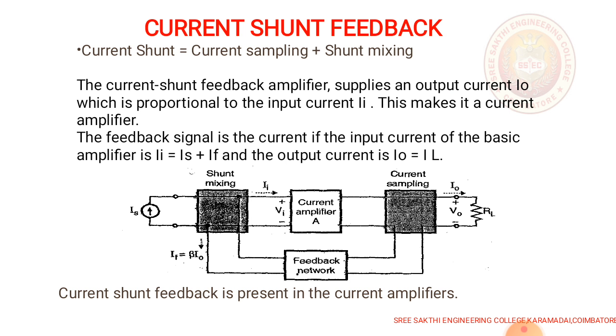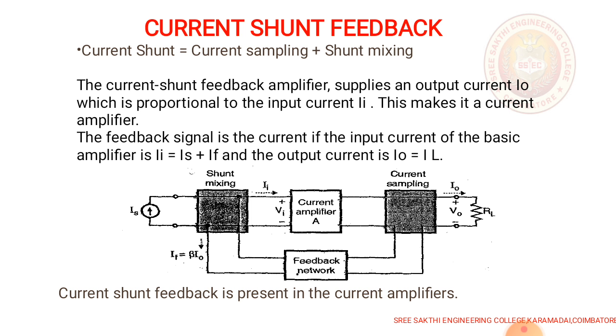The third one is current shunt feedback. The current shunt feedback amplifier is a combination of current sampling and shunt mixing. This amplifier supplies an output current I0 which is proportional to the input current Ii. This makes it a current amplifier. The feedback signal is the current If.